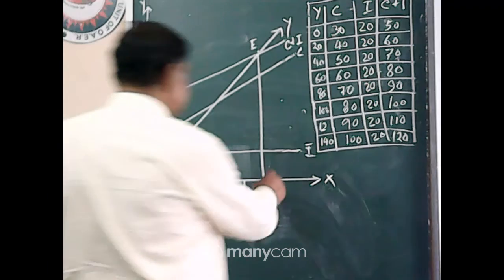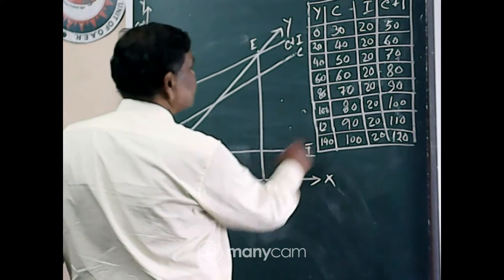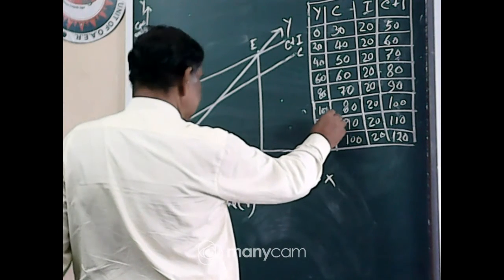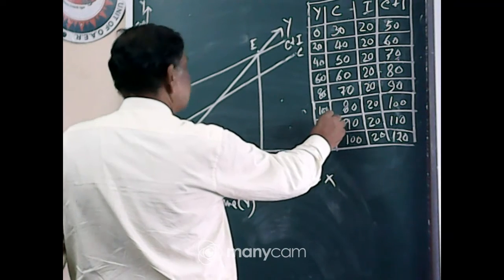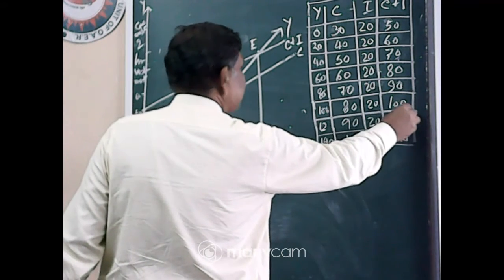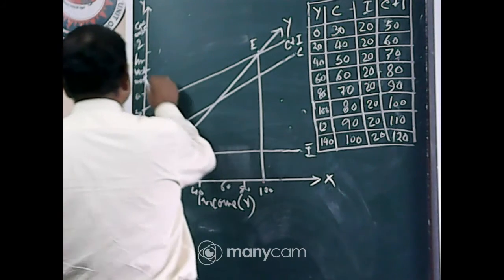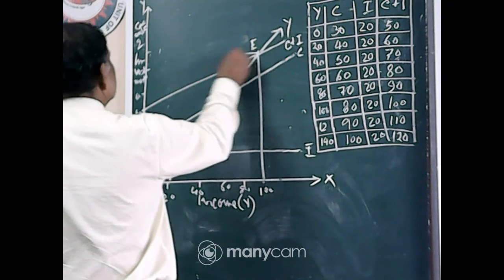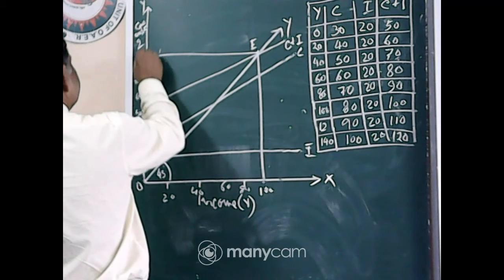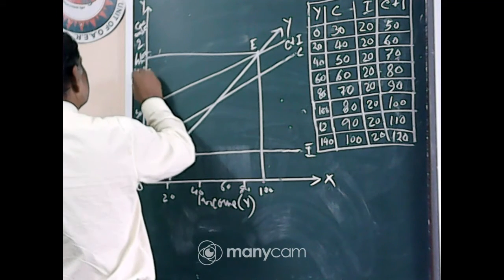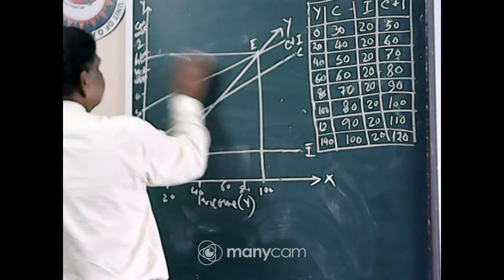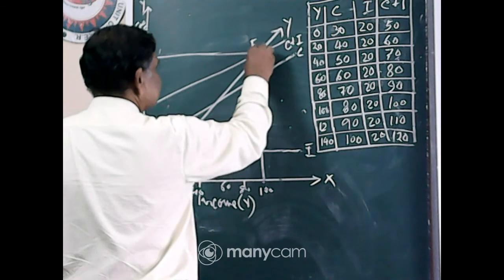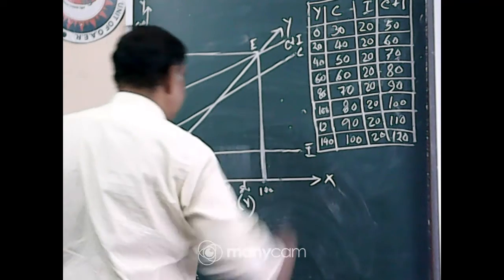Now, income is 100, and C plus I is also 100. So both sides you are getting 100.